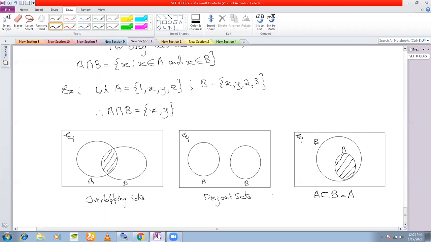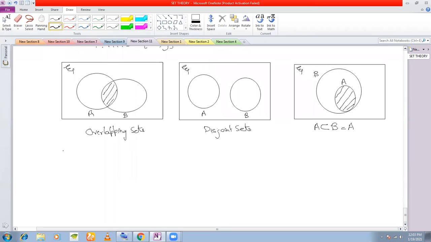Okay, so this is how you represent intersection. Next we come to the important part, which is properties of intersection.